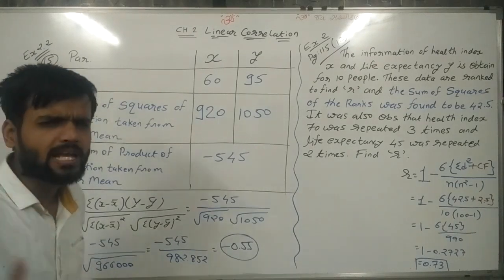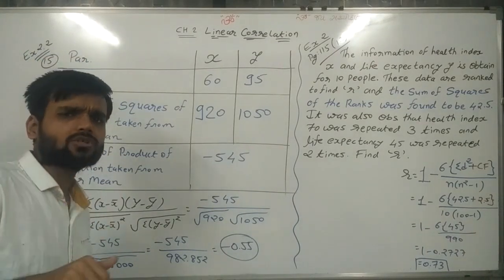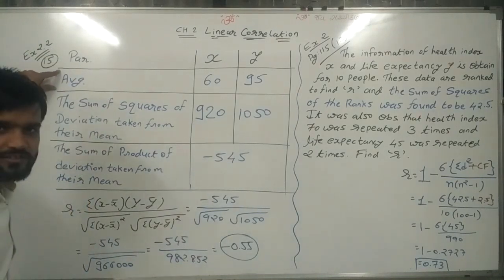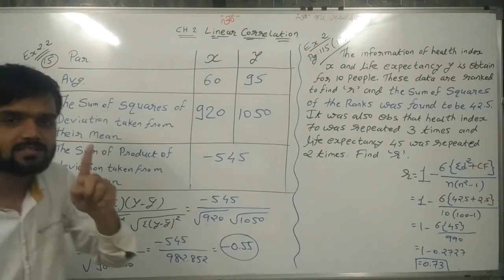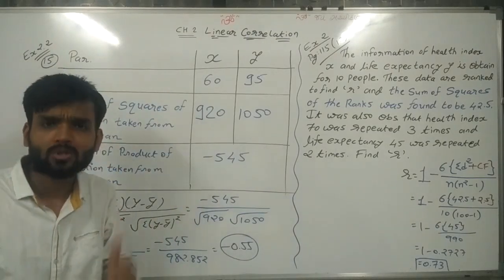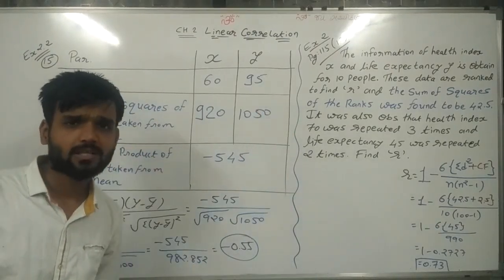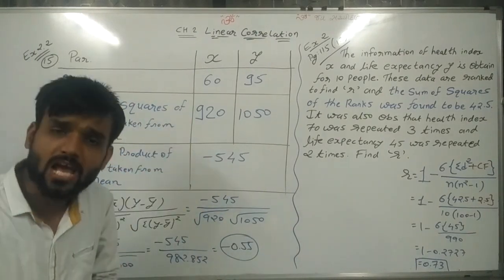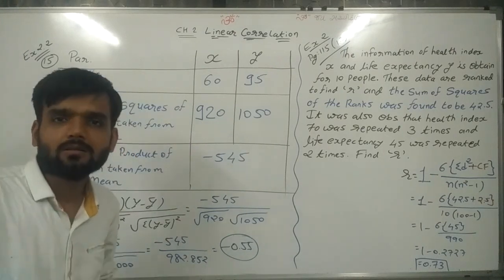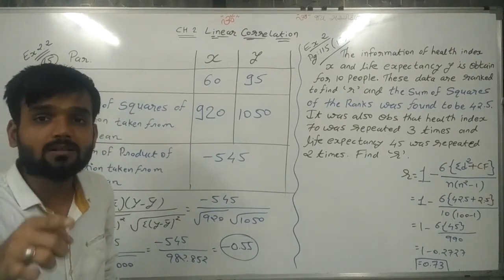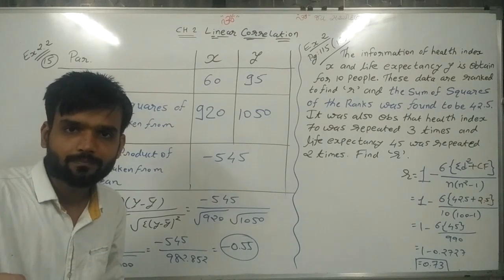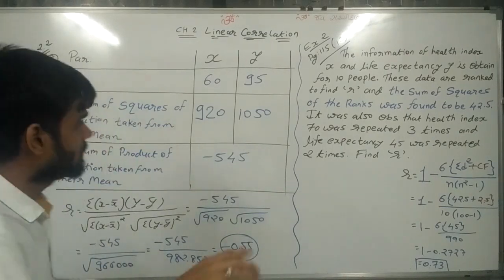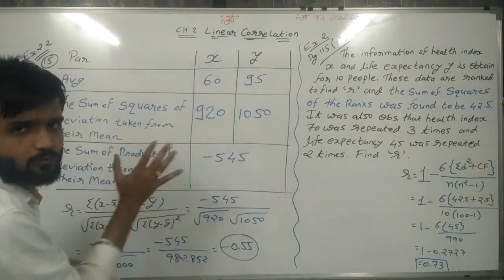Now, what is meant by average? Average means bar. Think of 11th standard. Average of x, average of y. Average means bar. Average of x means x bar. Average of y means y bar. So simple. First of all, try to understand the question.